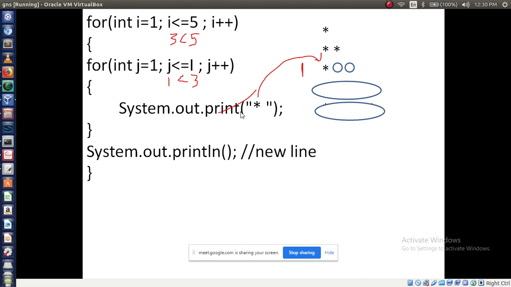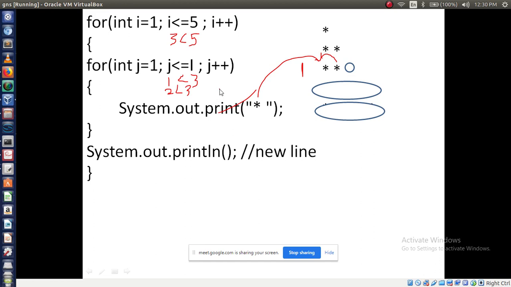Now increment the which value, I or j? j. Now j value becomes 2. So 2 less than or equal to 3. Condition is true. Execute this line. This line is means what? Print the star. Again second star is printed. Now after printing this star, which value will increment again?